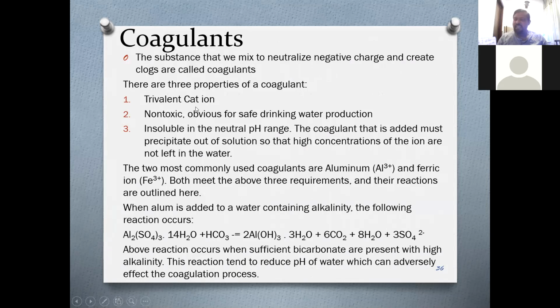It should be a trivalent cation, so it needs to be 3+. Then it should be non-toxic. Obviously, we cannot put toxic chemicals into water because ultimately we are going to drink it, right? So number 3, it should be insoluble in neutral pH range. That means when the pH is around 6.5 to 7.5, it should be insoluble so that it will simply come down at neutral pH. This will help to remove coagulants easily.